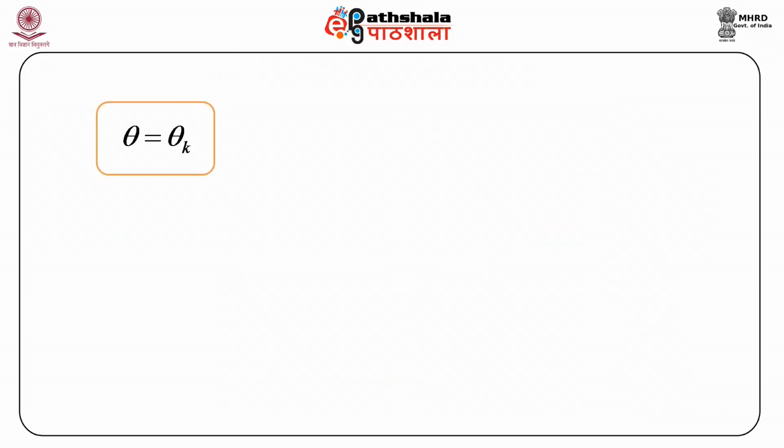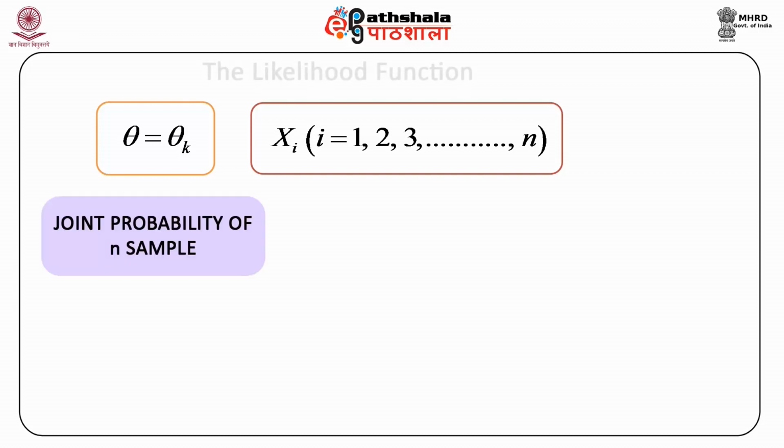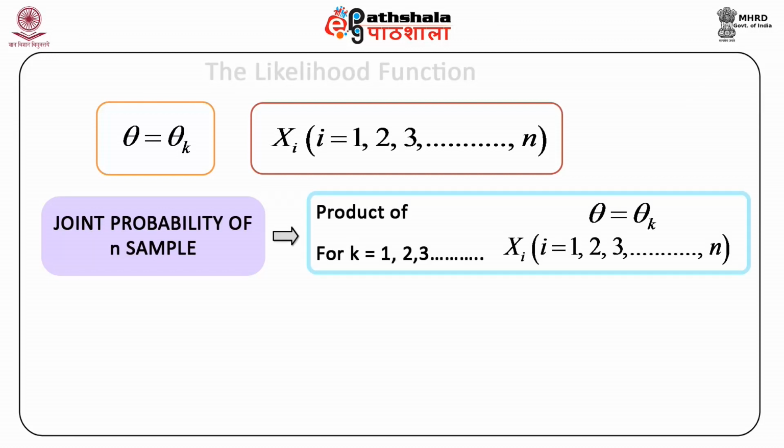Let theta be equal to theta k. We can obtain the distribution of xi, where i ranges from 1 to n, conditional to this value of theta. The joint probability of the n sample observations is the product of the probabilities of x1, x2 up to xn given theta is equal to theta k.